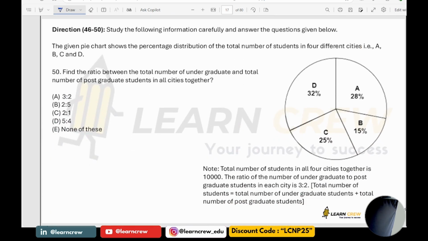Next, find the ratio between the total number of undergraduate and total number of postgraduate students in all cities together. In all cities together, it's already given as 3 is to 2. So answer is 3 is to 2.